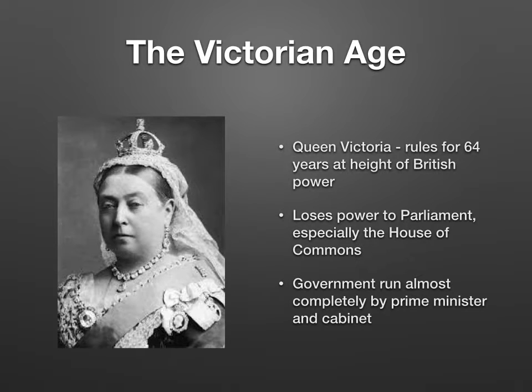The leader of England during all of these changes was Queen Victoria. She was queen for 64 years. She performed her duties wisely and capably, but during her reign, Parliament gained more power. The era that she was queen is known as the Victorian Age. The only queen to serve longer than Queen Victoria is Queen Elizabeth, who is now the current Queen of England.